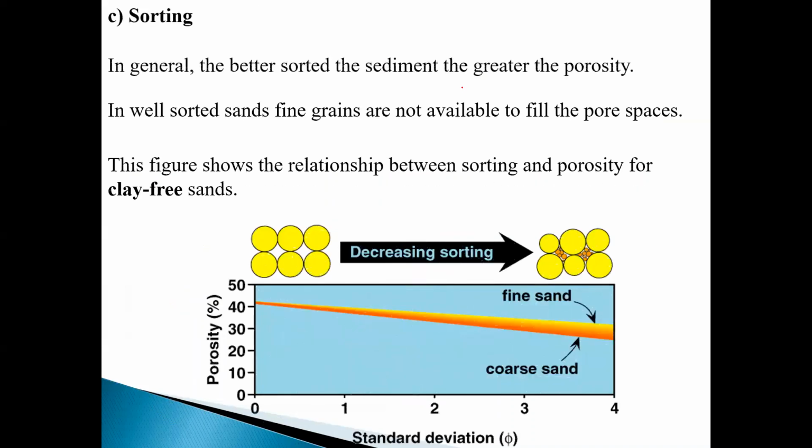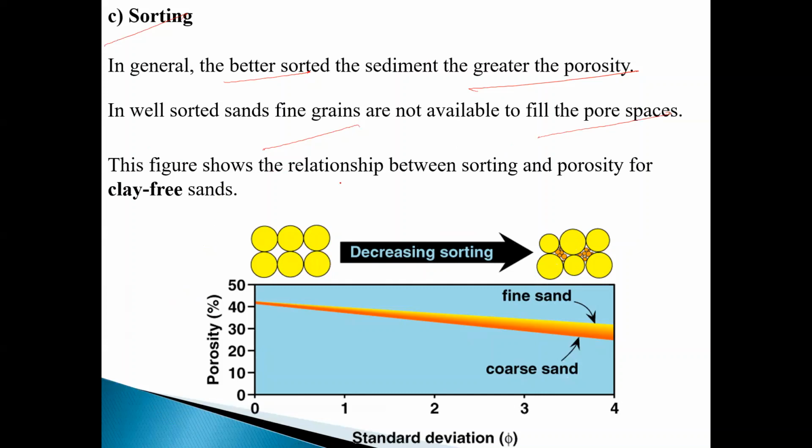Then another parameter after grain size is sorting. Sorting means the better the sorted sediment, the greater the porosity. This is a direct relationship. The greater the sorting, the greater the porosity. In well sorted sand, fine grains are not available to fill the pore spaces.